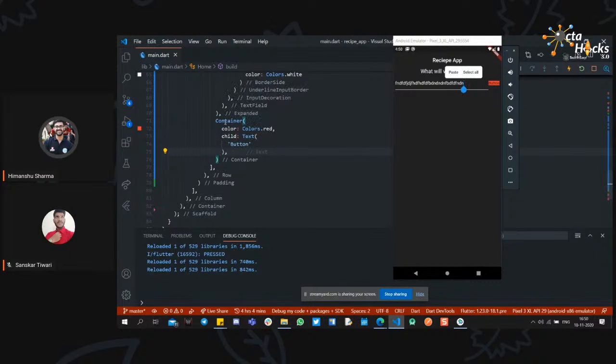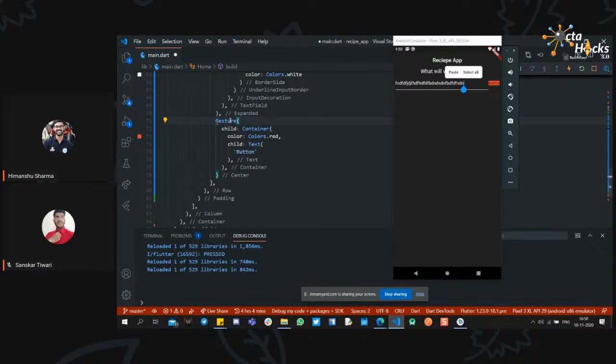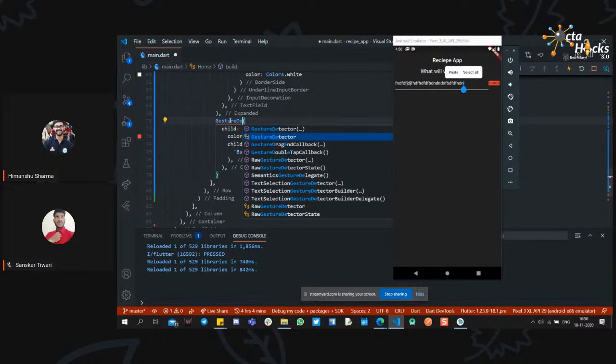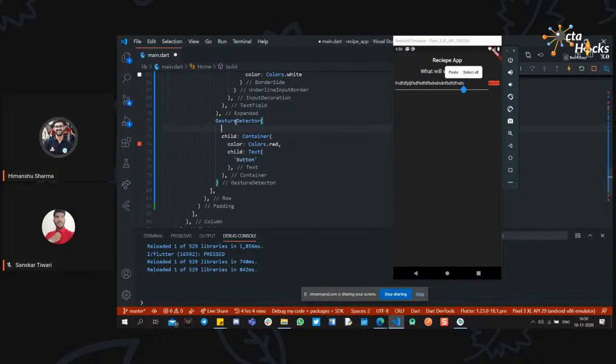For the custom button to be pressed and to display or print something in our console, we can use another widget, which is the gesture detector. As the name suggests, the gesture detector detects a tap, press, or various types of gestures on this particular widget and does something.